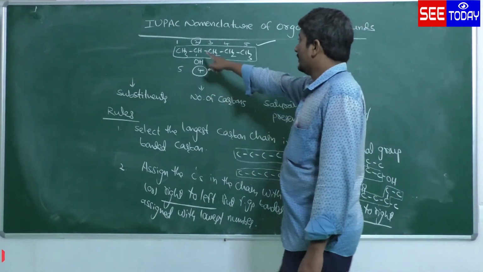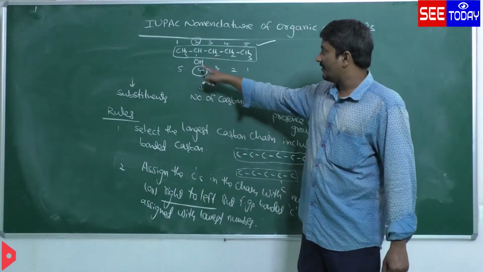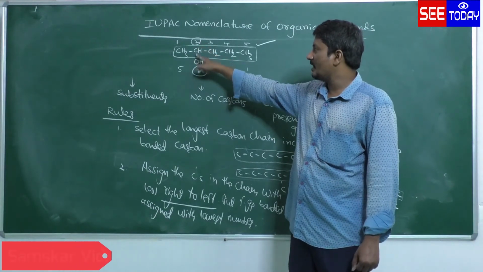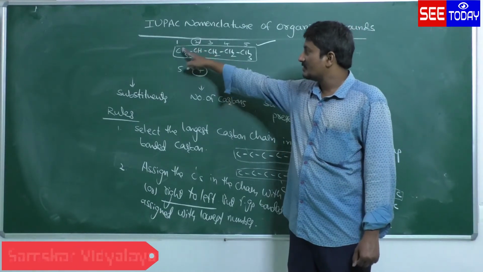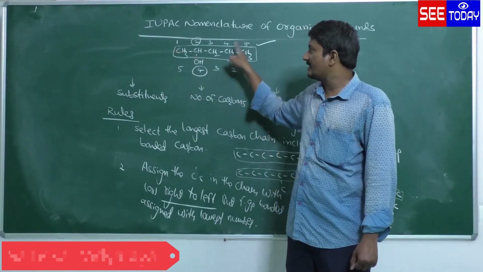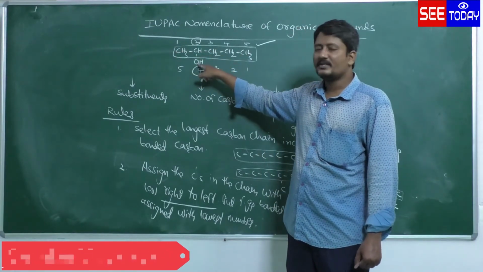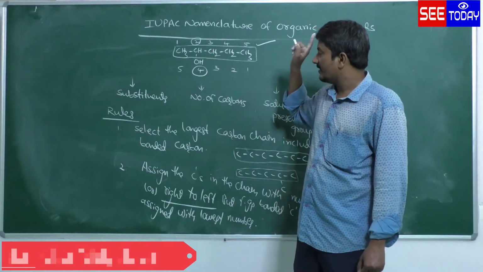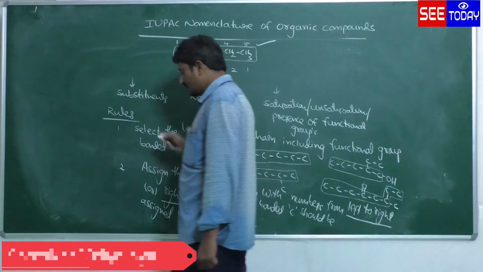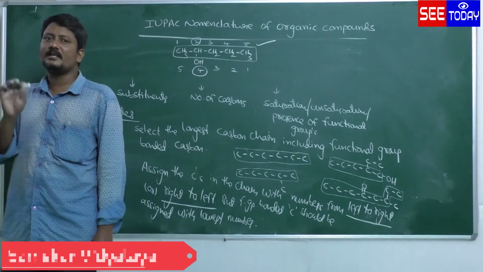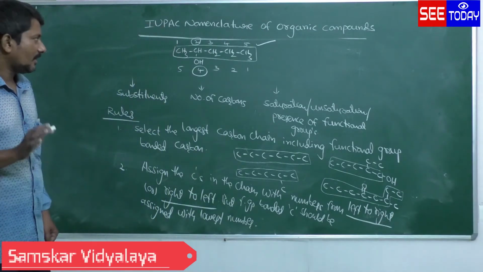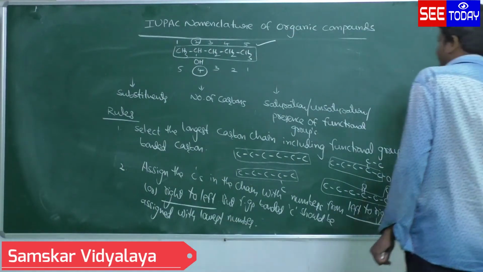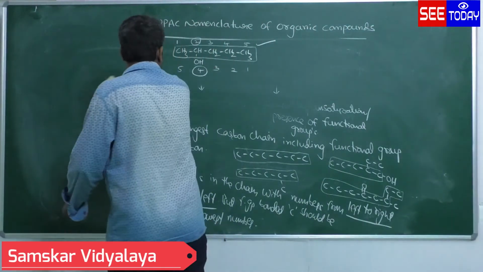Okay, the rule says that the functional group bonded carbon should get the lowest number. So if I give the numbers from left to right, the second carbon is the OH functional group bonded carbon. That's why we select the numbering in which the functional group bonded carbon possesses the lowest number, that is more preferred. Okay, this is the second rule. Come to the third rule, rule 3.